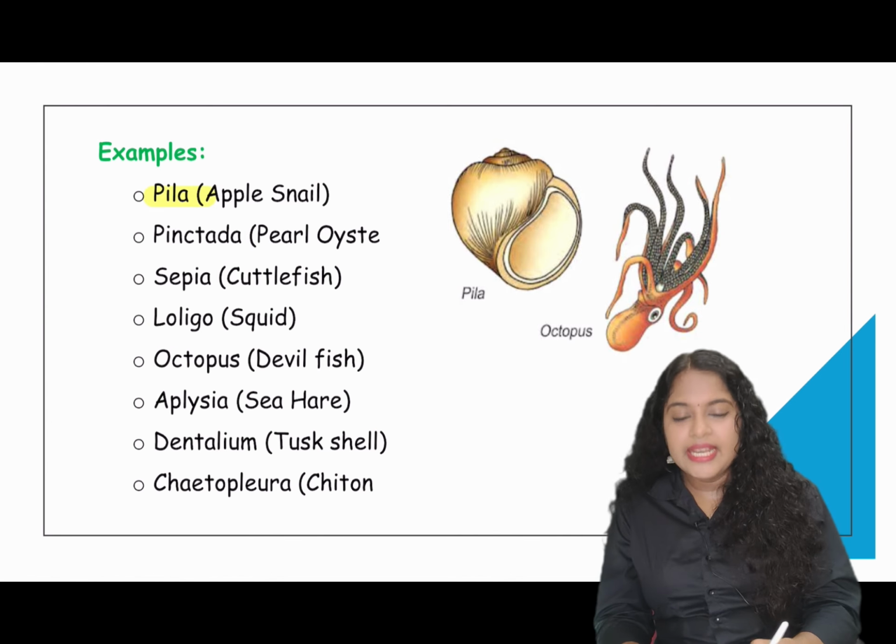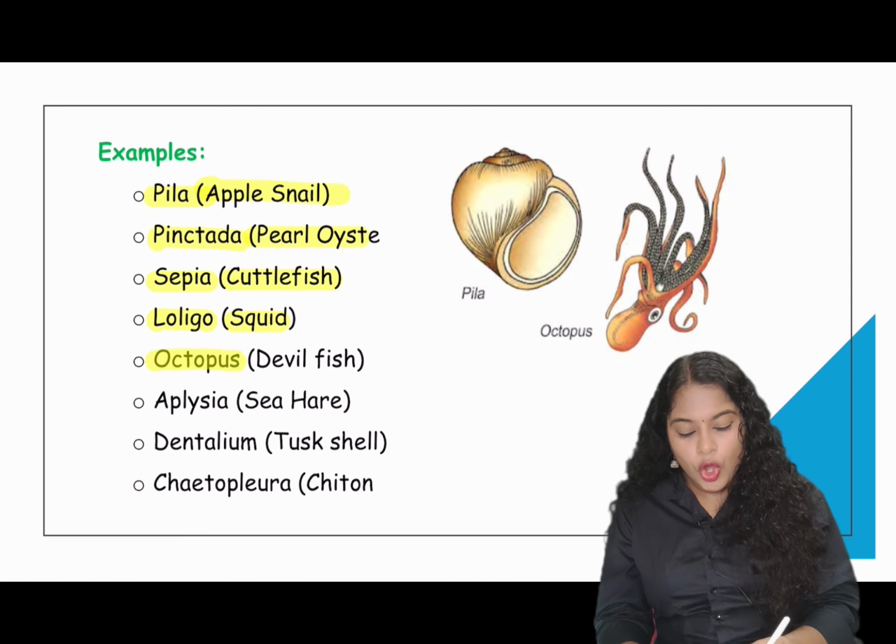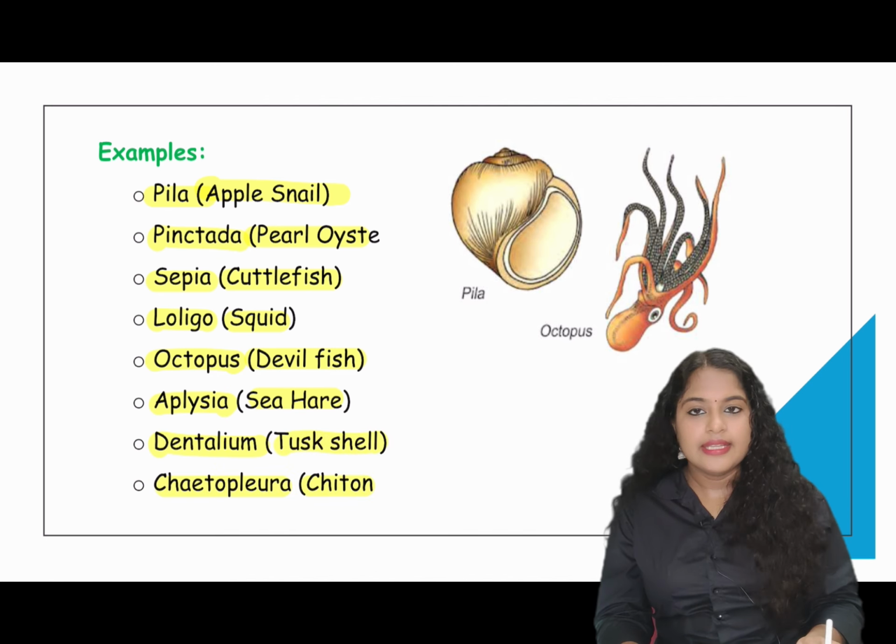Examples are Pila, which is the apple snail, Pinctada, which is pearl oyster, Sepia, that is cuttlefish, Loligo is a squid, Octopus is devilfish, Aplysia, that is sea hare, Dentalium, that is tusk shell, and Chiton.